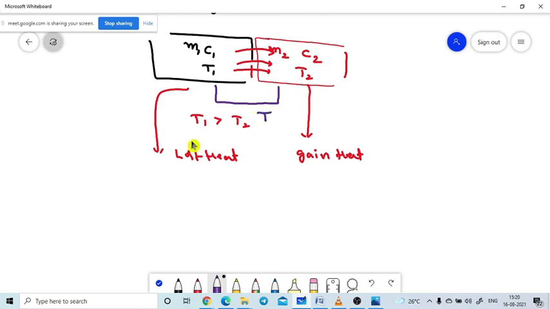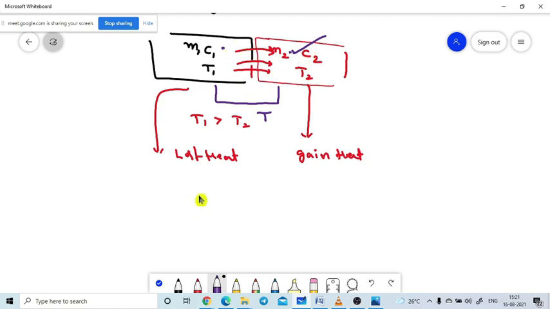Will you please look at this one. This body is gaining heat energy, which is nothing but the energy lost by the hotter body. Both are the same, right? So the energy gained by this body is only by the loss of energy by the hotter body.